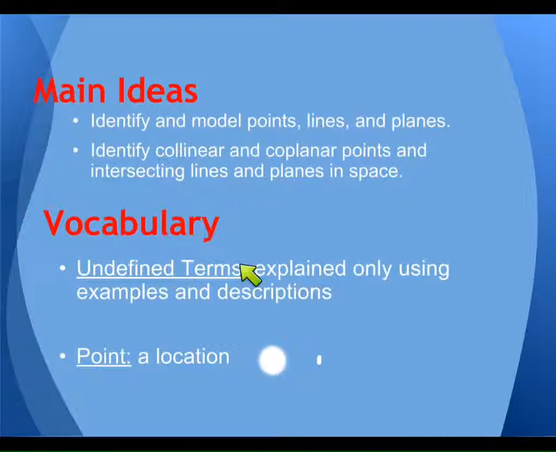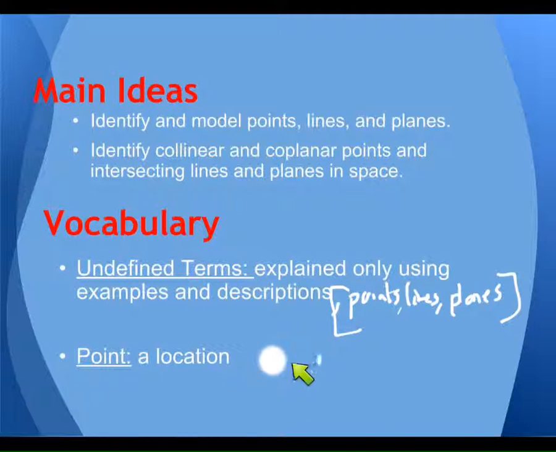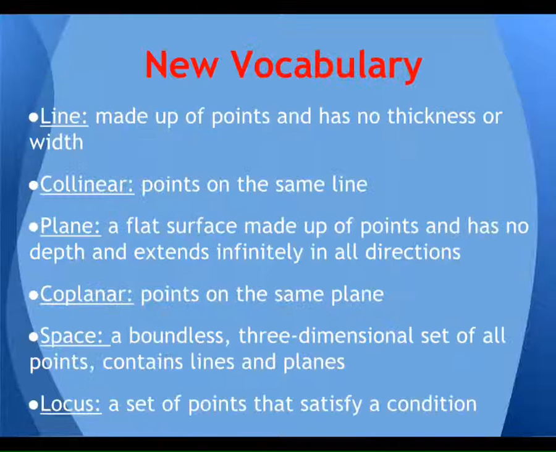So there are three undefined terms. Again, these three terms are points, lines, and planes. We can only define them by using figures, by using examples. A point, there's the figure, there's the example. That's what an undefined term is. Again, pretty vocab heavy, but let's go through each of these. Not every chapter is like this, I promise.